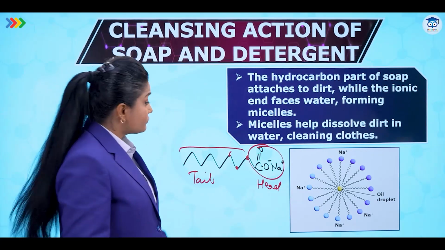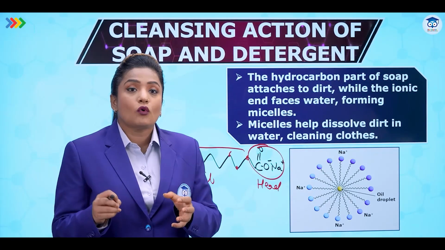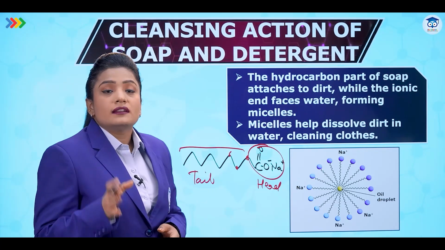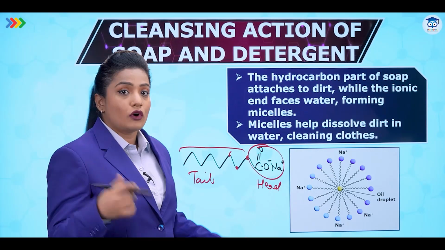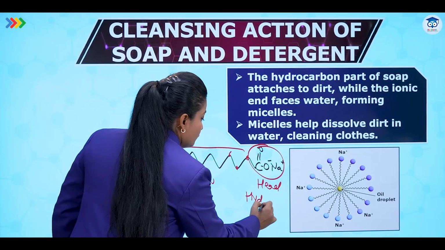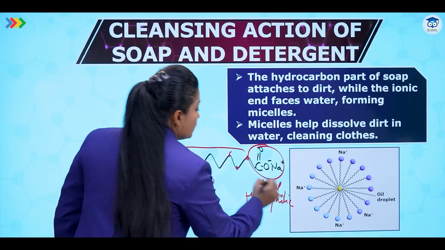Now the second thing. Water is polar in nature. That means in water we have H positive, OH minus. And like dissolves like. So this ionic part, that is the head, will dissolve in water. That means this is the hydrophilic part. Hydrophilic means water loving.